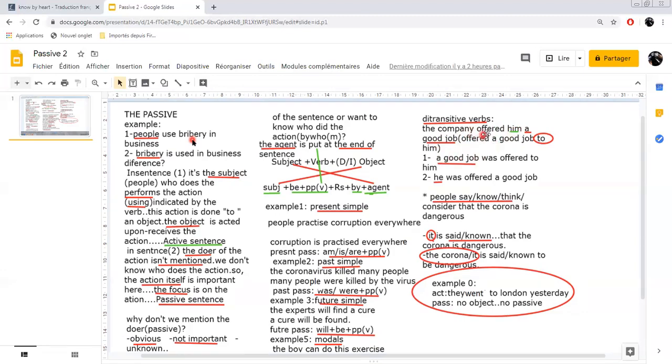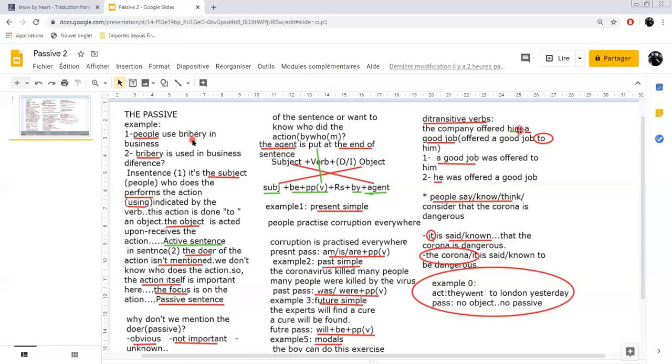Now, how do we transform the sentence here? Number one, you can start with your direct object, of course, and you can say, a good job was offered, but have a look at it here, to him. A good job was offered to him. See, we started with the direct object and used to in this case. Or if you want to start with the indirect object, you've got a problem here. Him here is a personal pronoun object. Why object? Subject, verb, object: the company offered him. And we said it is an indirect object.